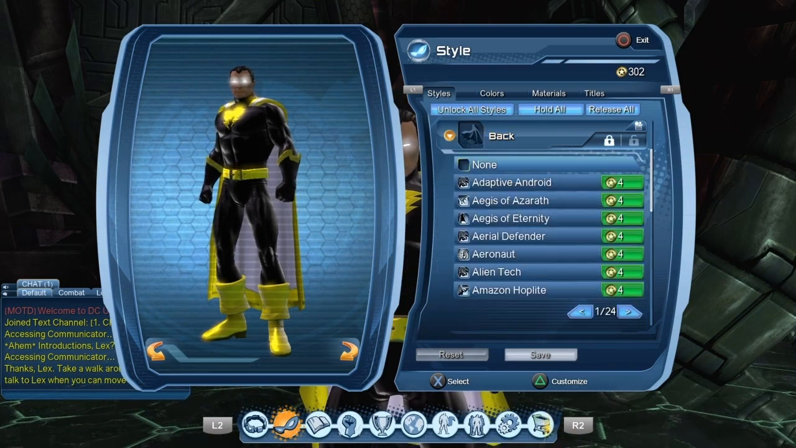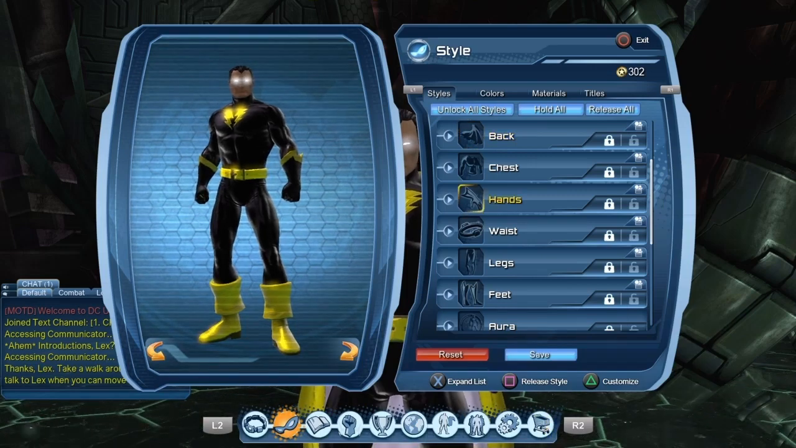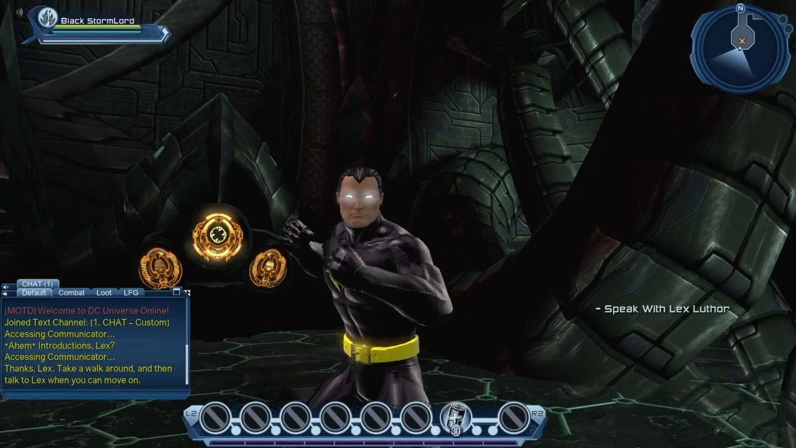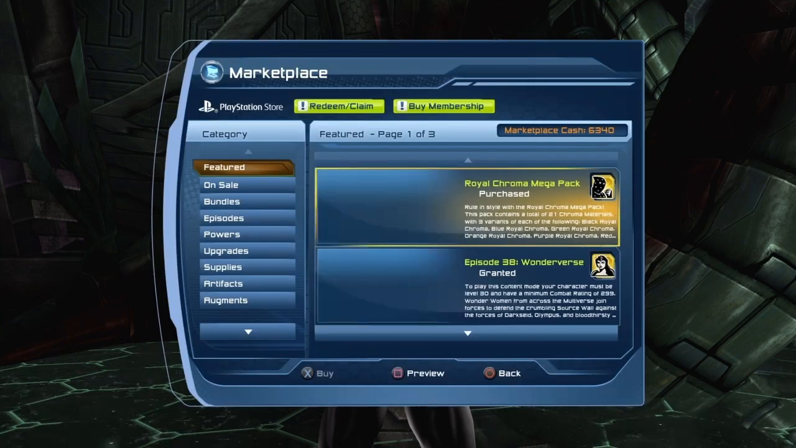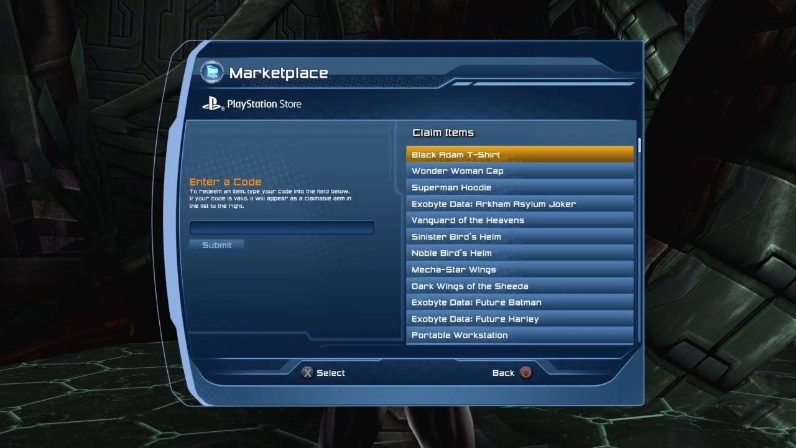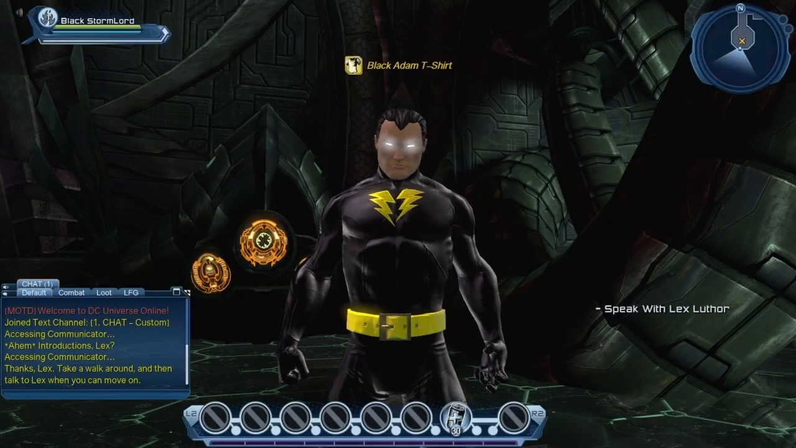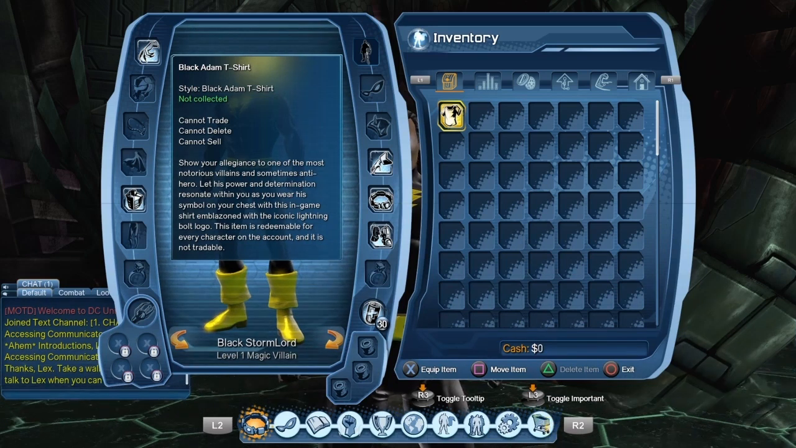So in this case, we're going to remove the cape for now. And we'll go for something a little closer to the classic Black Adam. Actually, let's remove the gloves and we'll try something else. Eons ago in the marketplace, at some point in time, they were selling a Black Adam t-shirt in the marketplace. Sadly, it is no longer an option. So if you already purchased the Black Adam t-shirt, then you can still redeem it. If you never purchased the t-shirt, sadly, it's no longer an option.